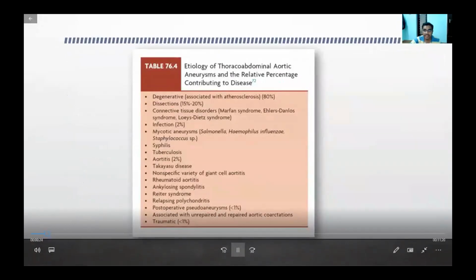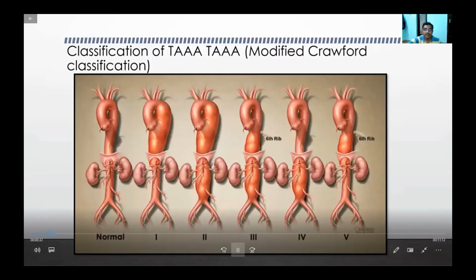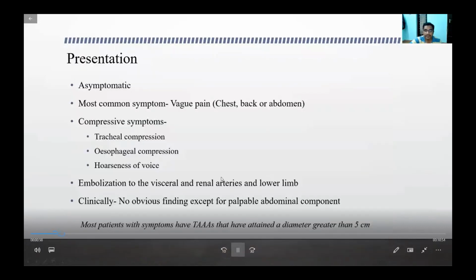As for etiology, the most common is atherosclerosis, accounting for more than 80% of these patients, followed by dissection and connective tissue disorders like Marfan's and Ehlers-Danlos syndrome. This is a common classification that we use, called the modified Crawford classification. It's classified into type 1 to type 5 based on the extent. As we see here, type 2 is the most extensive one, almost starting from the base of the subclavian up to the aortic bifurcation. And type 1 and type 5 don't involve the renal arteries.